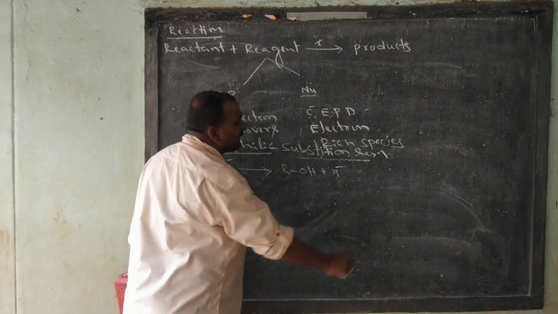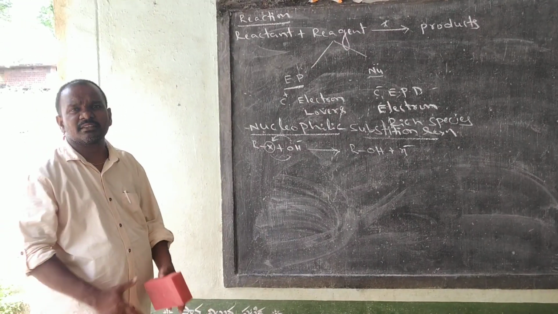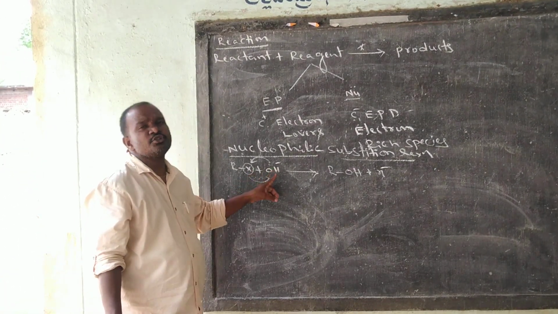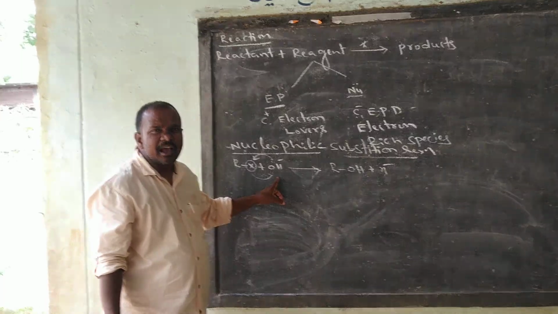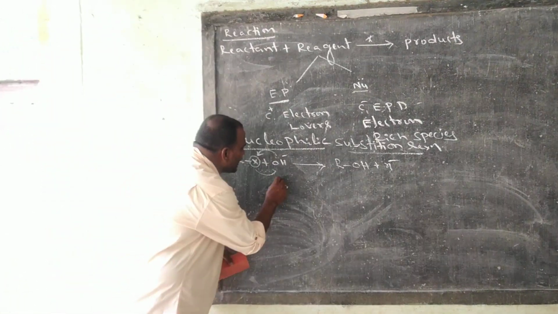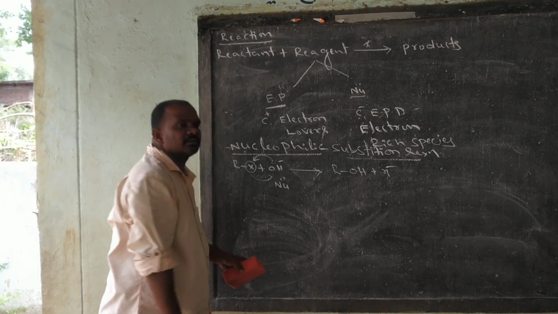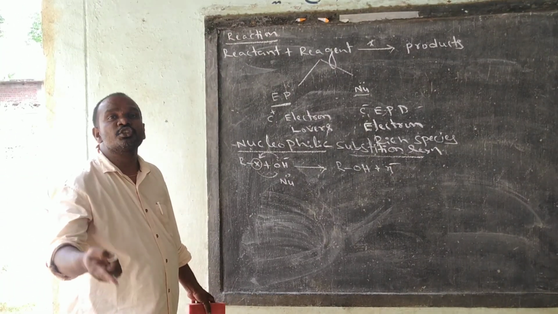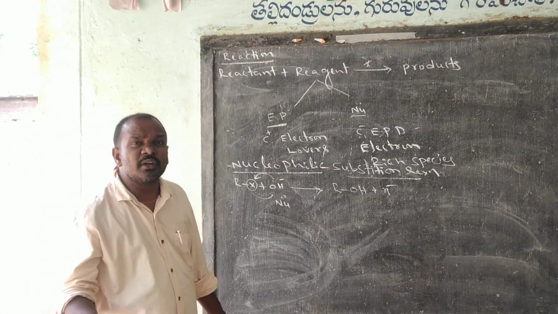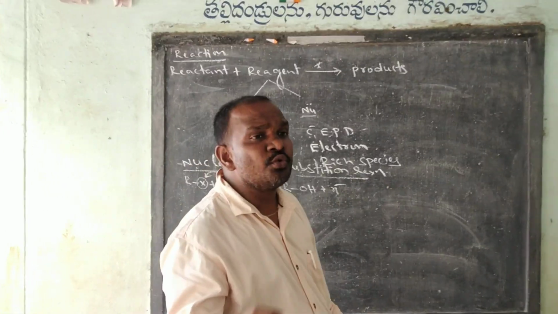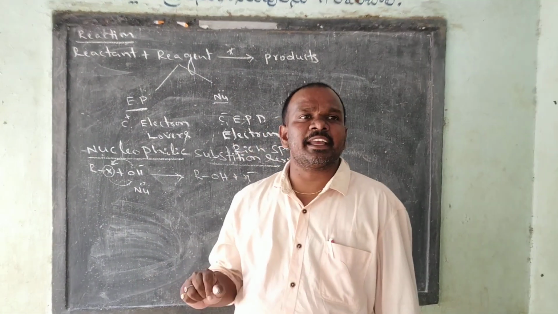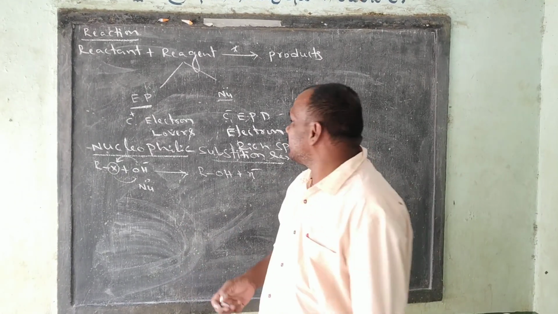Alcohol is formed and halogen comes out as X minus. Here this X group is replaced by the nucleophile. One group is replaced by another group, so substitution. Here the other group is the nucleophile. Then this reaction is called what? Nucleophilic substitution reaction. Okay, this is the nucleophilic substitution. In these nucleophilic substitution reactions, two types are there. Those are SN1 reaction and SN2 reaction.